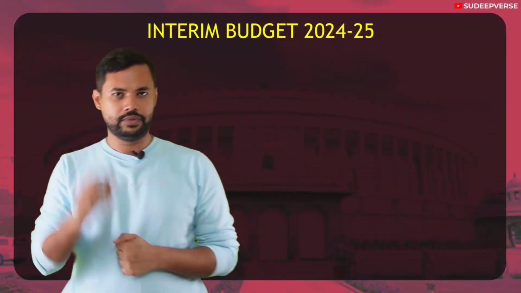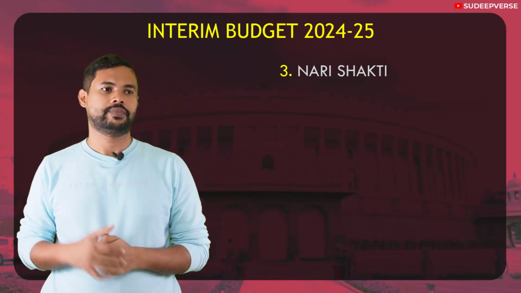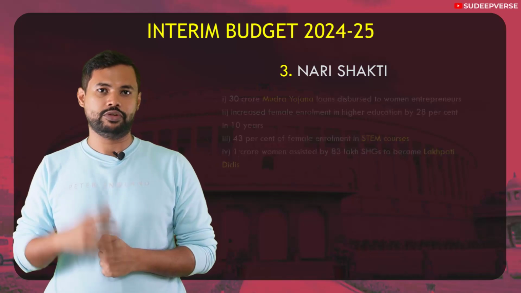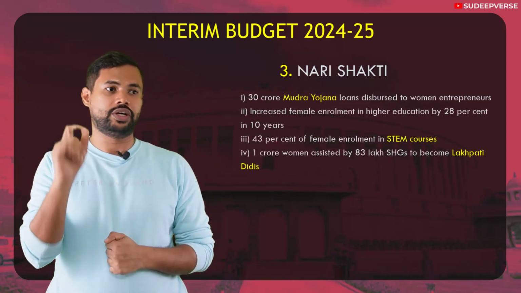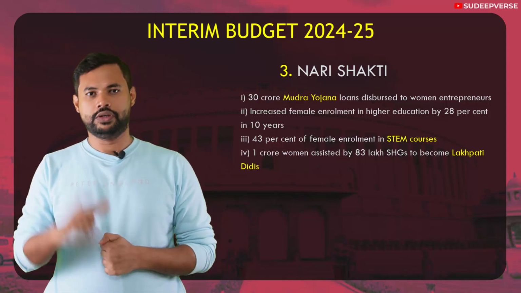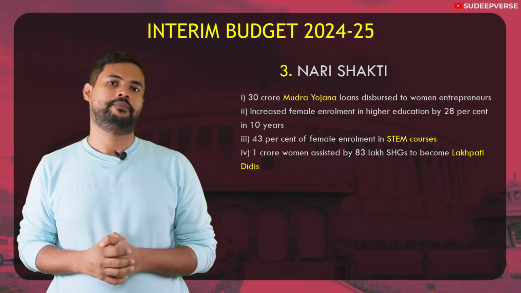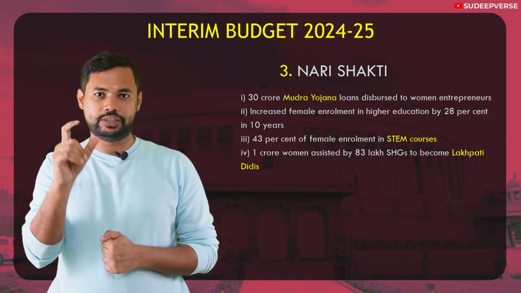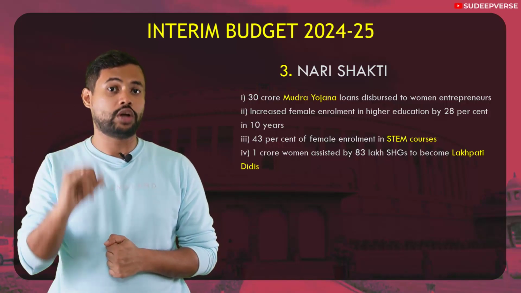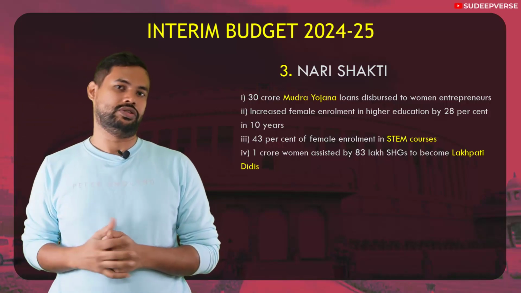The next theme is Nari Shakti, that is the empowerment of women. Under this, the first scheme is Mudra Yojana, under which 30 crore loans have been disbursed to women entrepreneurs. This Mudra Yojana is a program launched in 2015. It is basically disbursal of loans to non-corporate, non-farm, rural or micro enterprises.